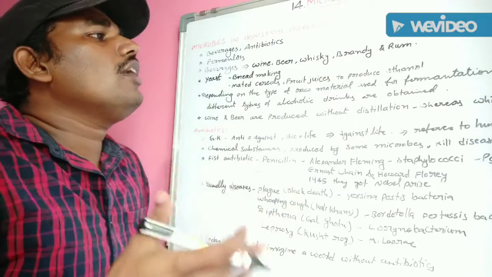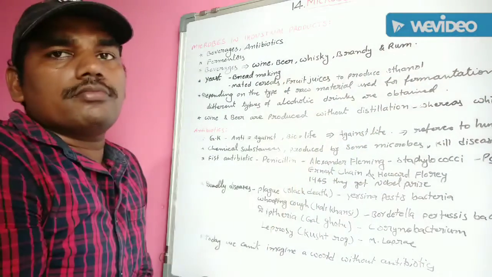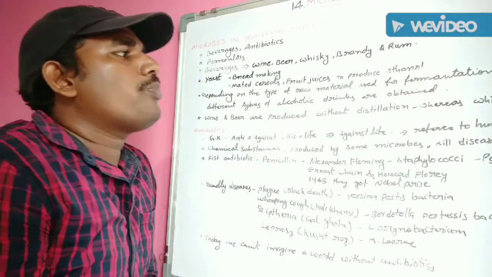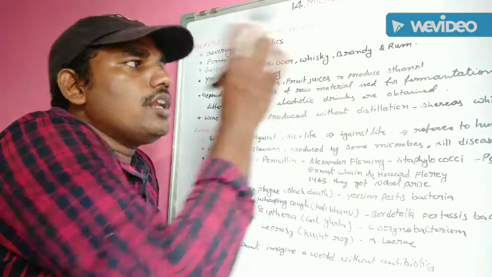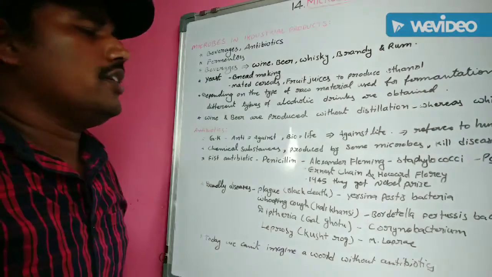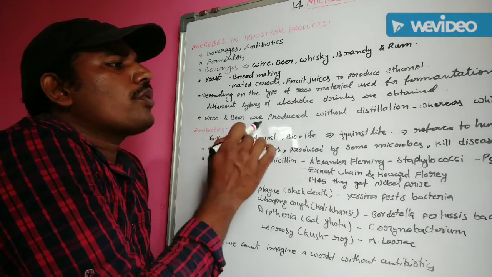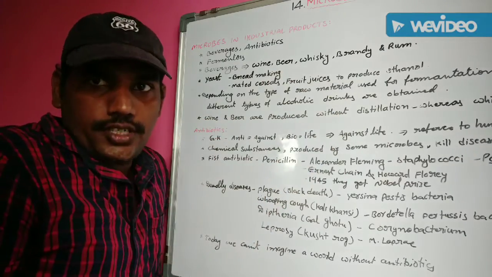Different types of alcoholic drinks are obtained by the types of processing and the raw material used for fermentation. Next one, especially wine and beer are produced without distillation.